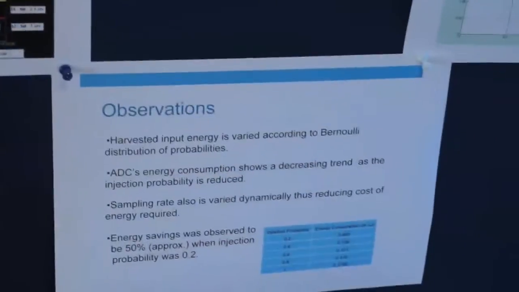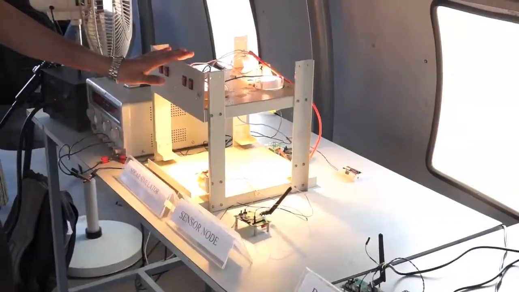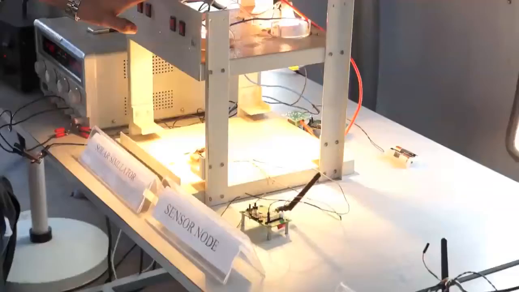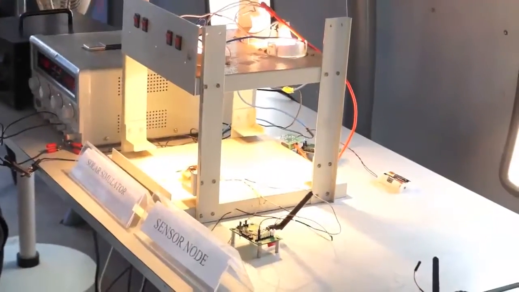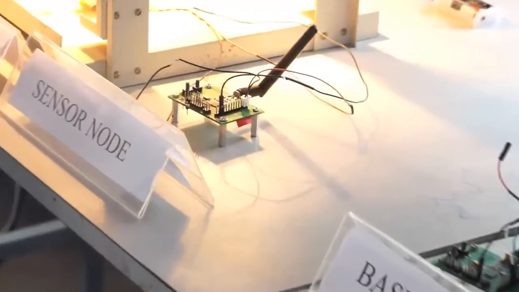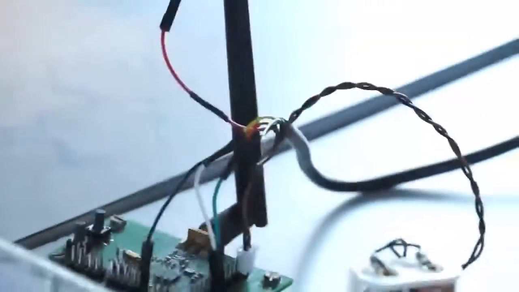This is the setup of my demonstration, wherein I have a solar simulator where the harvested input energy is varied based on the principle of Bernoulli injection of probabilities. The input energy is injected into the source node or sensor node. At the sensor node, the algorithm is implemented based on the input energy that it derives and transmits the data. At the base station, I have a GUI which depicts the status of the sensor node.